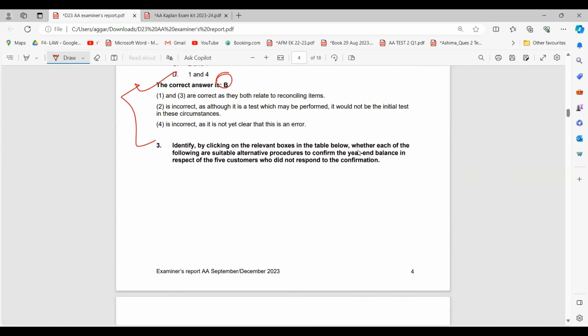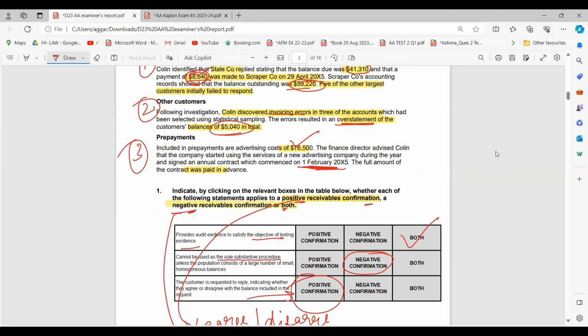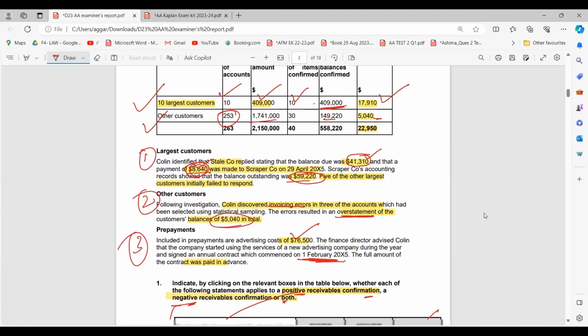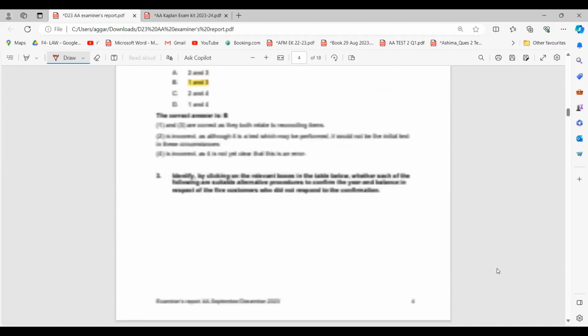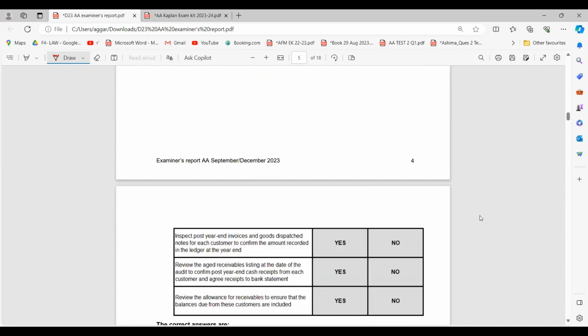Identify by clicking on the relevant boxes whether each of the following are suitable alternative procedures to confirm the year-end balances in the respective 5 customers who did not confirm. So there were 5 customers who did not confirm to us, right? So let's see what can be the substantive procedures for them.